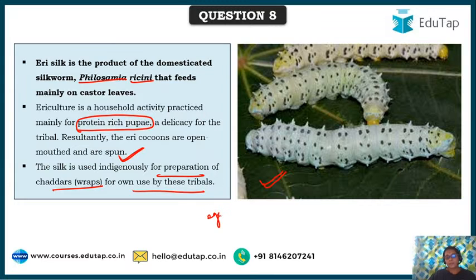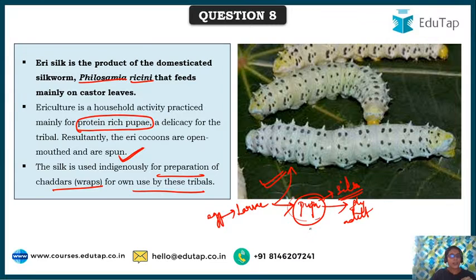See, the egg, the adult silkworm, the fly that lays the eggs. Now from these eggs comes the larvae, which you are seeing here. After a few days, these larvae start spinning to prepare the pupa. After this, the pupa is the one from which silk can be extracted. Before the emergence of the adult fly, this pupa needs to be treated, and then the silk needs to be extracted.